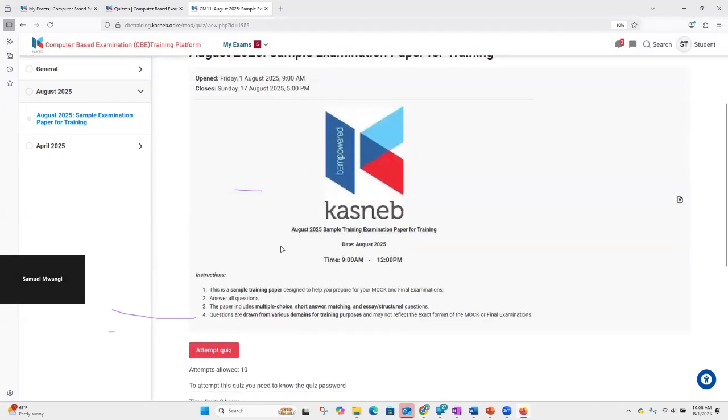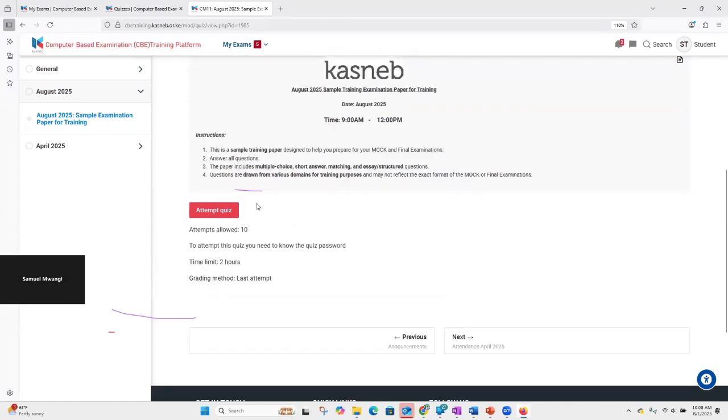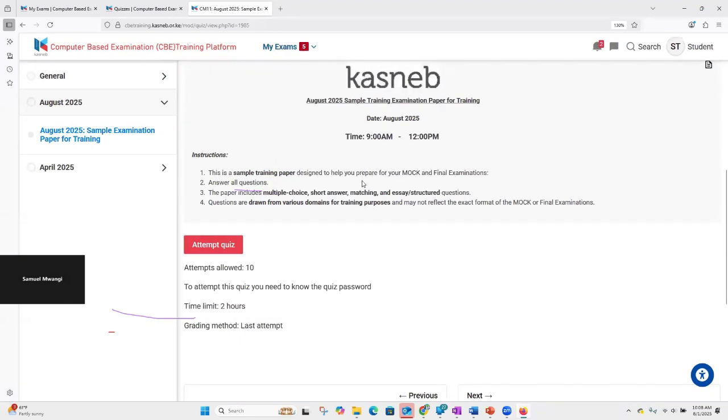Now, into our exam, we need to get familiar with a few instructions here. And for your actual exams, it's good that you get familiar with your instructions because very few people normally read the instructions. But in this case, we will have to read.